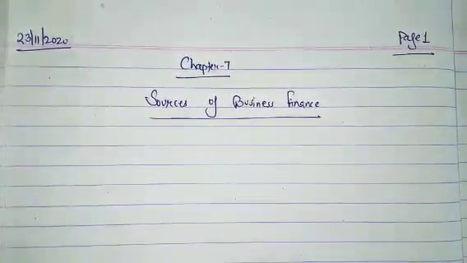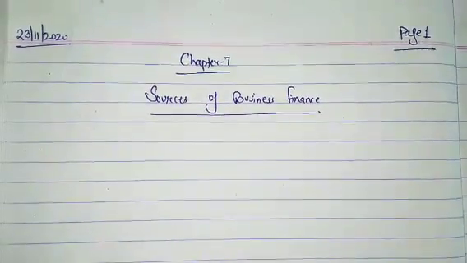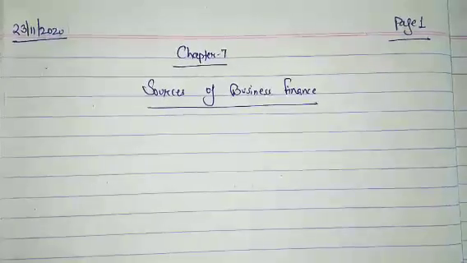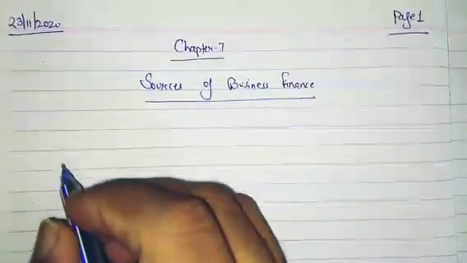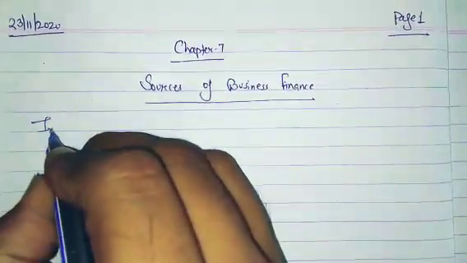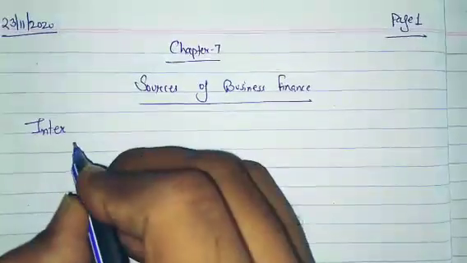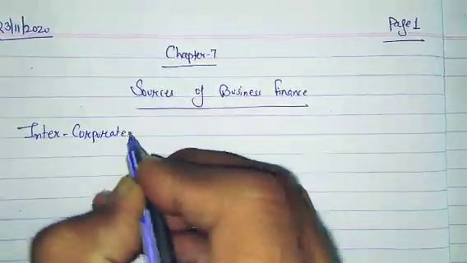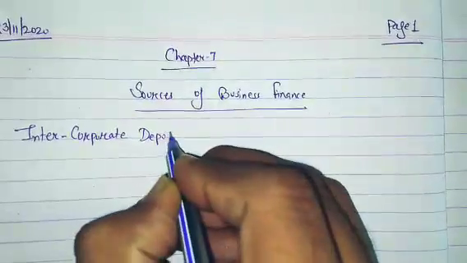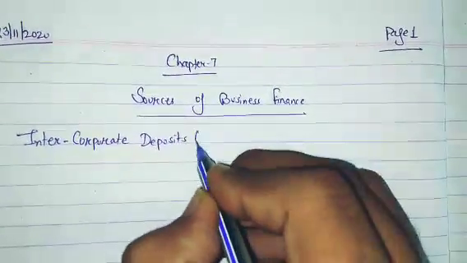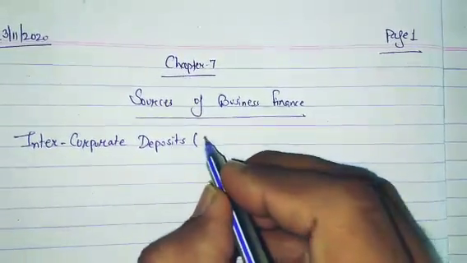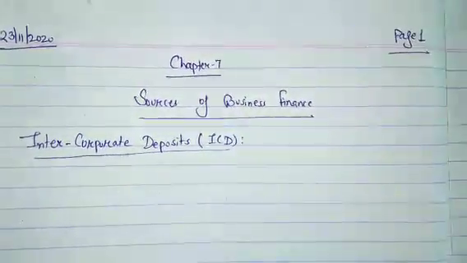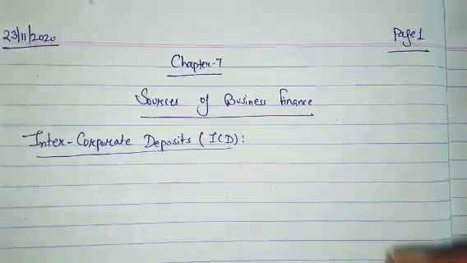Your chapter 7, sources of business finance, was going on. In the last class I finished the topics up to trade credit. So today I want to continue from the next topic, and this is the last main topic, that is intercorporate deposits. After this topic your chapter 7 will be finished. Okay, not the syllabus, because one chapter is remaining now.